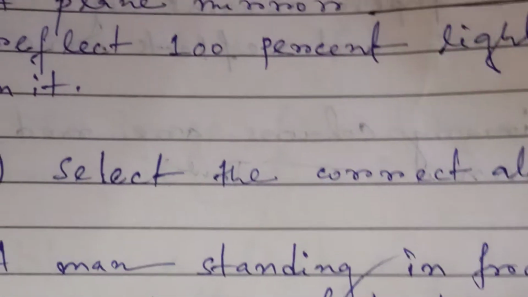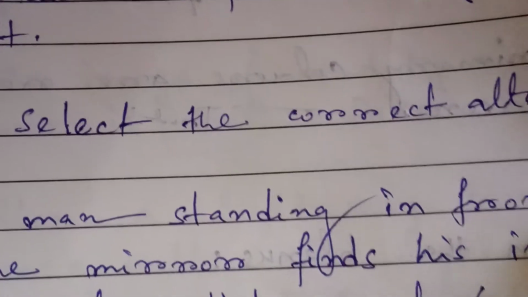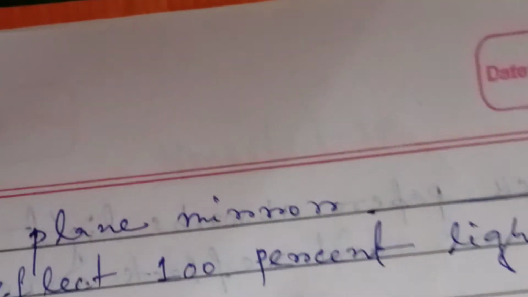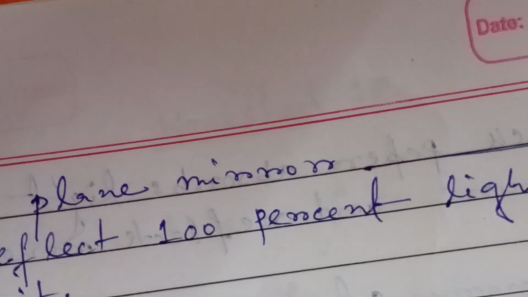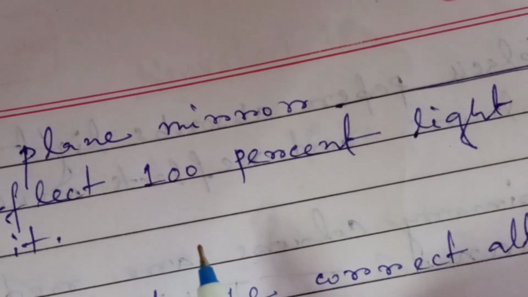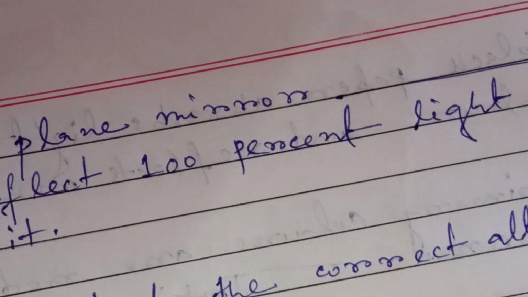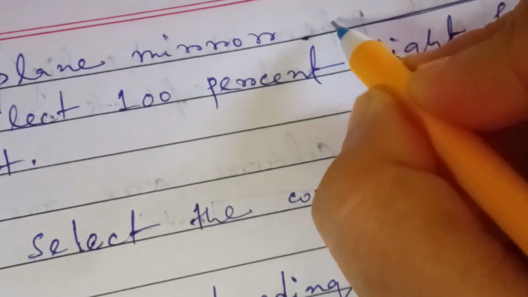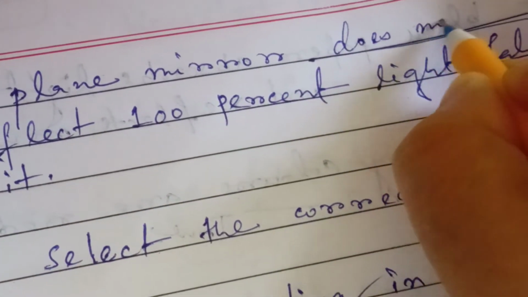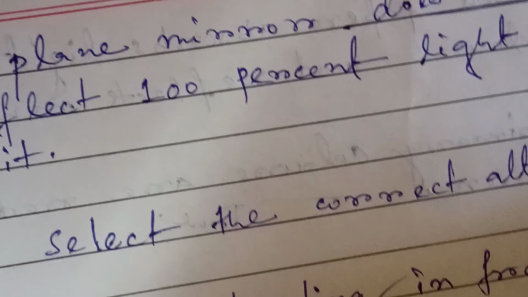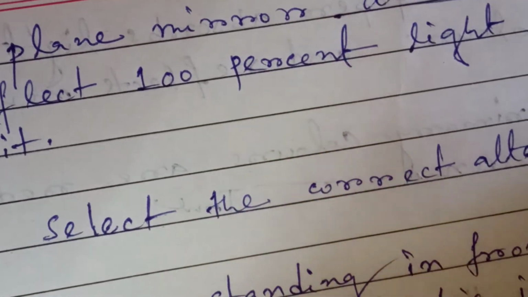Next, a plane mirror dash reflects 100% light falling on it. So when light falls on a plane mirror, it's not that 100% of the light is reflected from the reflecting surface, because some light is absorbed by the reflecting surface. So a plane mirror does not reflect 100% of the light falling on it.